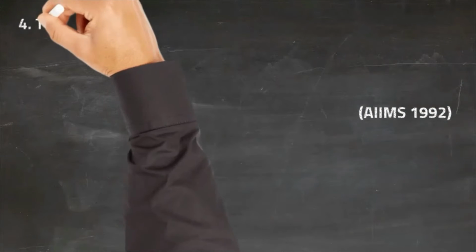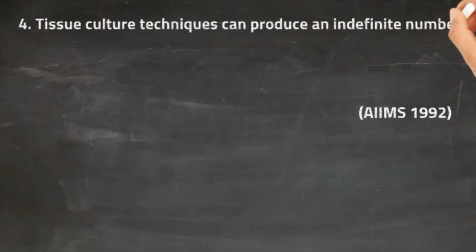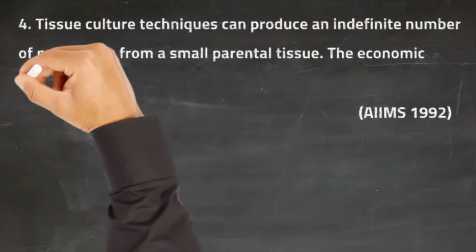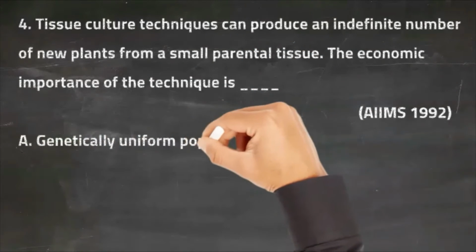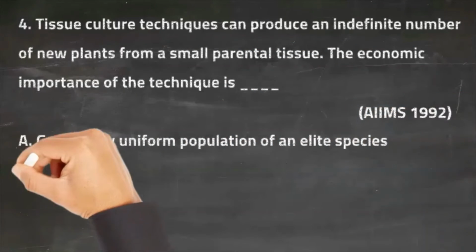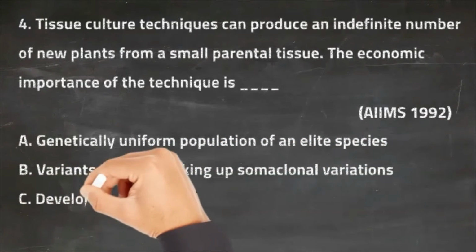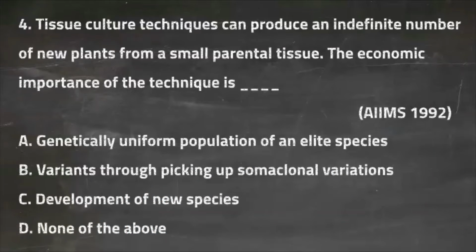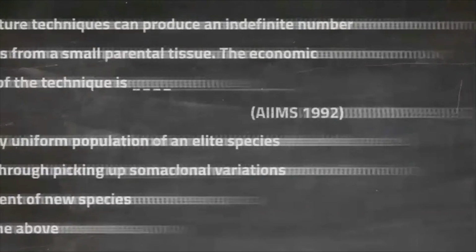Question 4. Tissue culture techniques can produce an indefinite number of new plants from small parental tissue. The economic importance of the technique is option A: a genetically uniform population of an elite species. Option B: variants through picking up somaclonal variations. Option C: development of new species. Option D: none of the above. So the right answer for this question is option A, that is a genetically uniform population of an elite species.